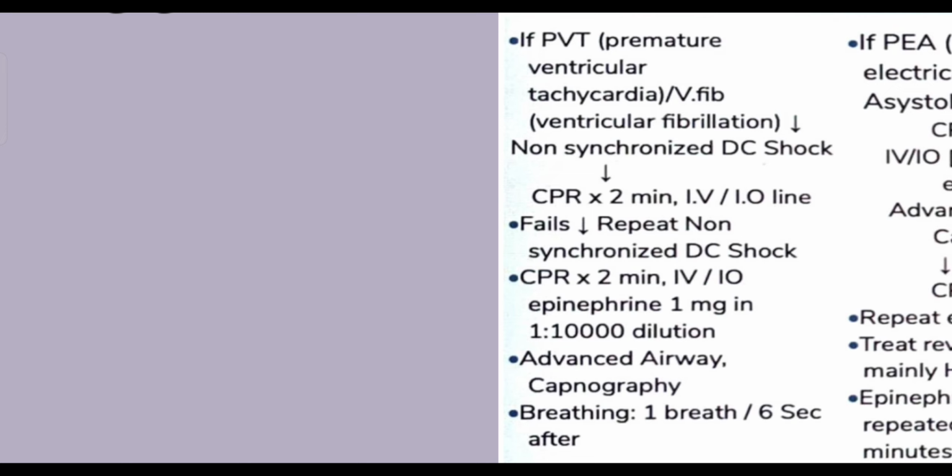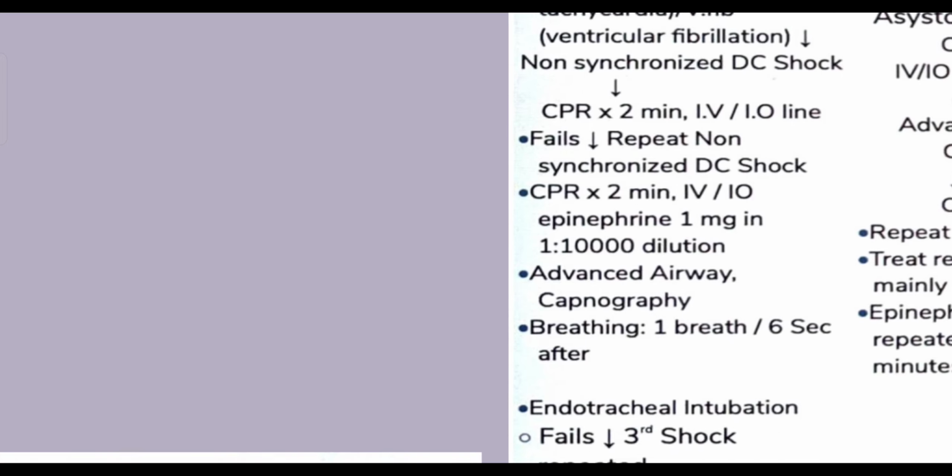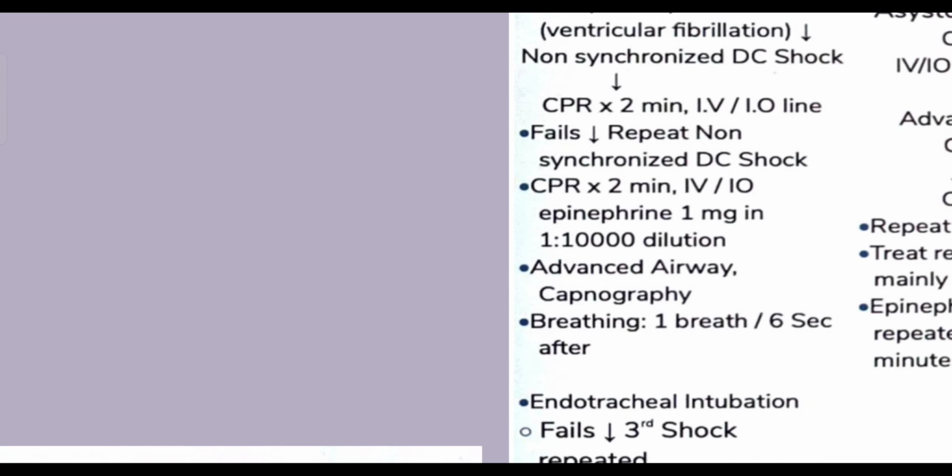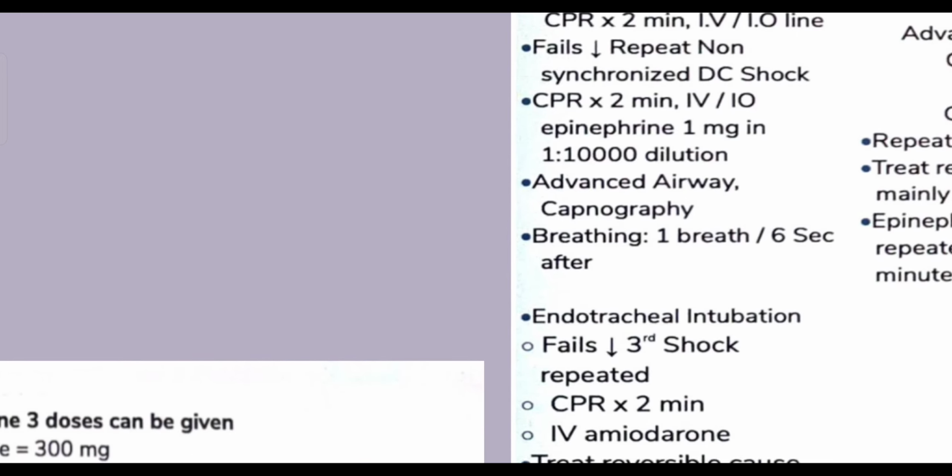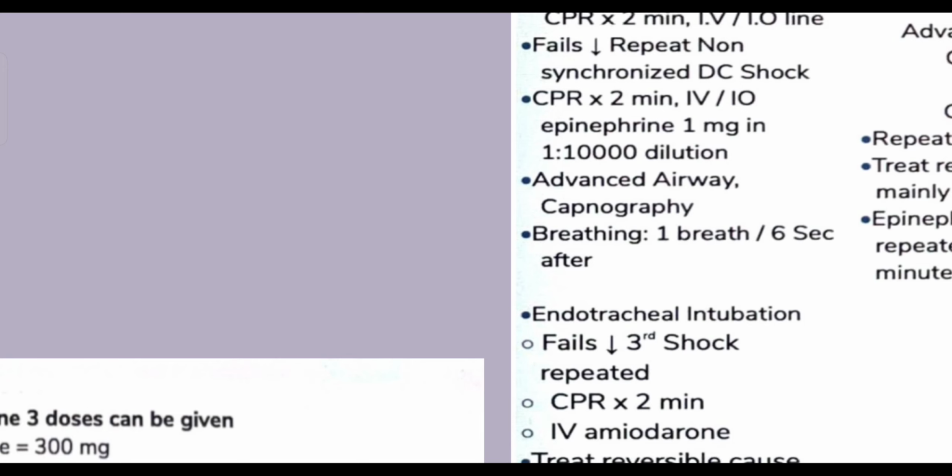And because the IV or intraosseous access in this particular case has been obtained, I will use this opportunity to deliver epinephrine to the patient. The dose of epinephrine will be 1 milligram. It will be, however, 1 is to 10,000 dilution. How do you make it? You break the ampule. In the ampule is 1 is to 1000 dilution. You mix that with 9 ml normal saline, so it will become diluted to 1 is to 10,000, and that entire 10 ml is to be pushed.